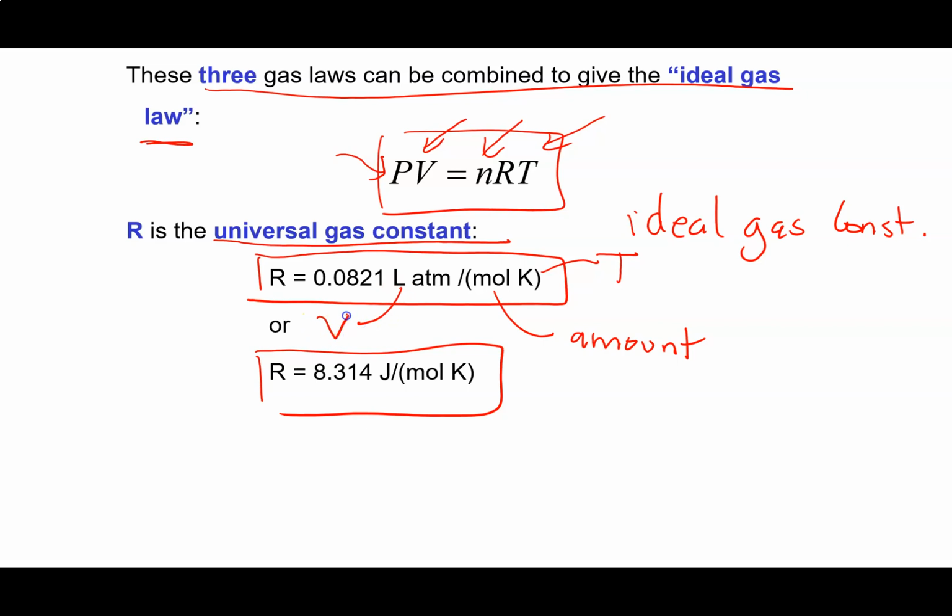Our volume needs to be in liters. And our pressure needs to be expressed in atmospheres. So if our pressure isn't in atmospheres, we're going to have to convert it. If our volume isn't in liters, we're going to have to convert it. If our temperature is not in Kelvin, we'll need to convert it. And if the amount is not in moles, we have to convert.